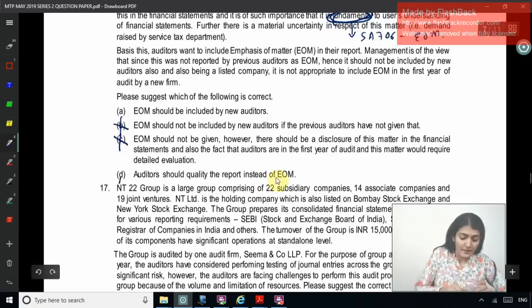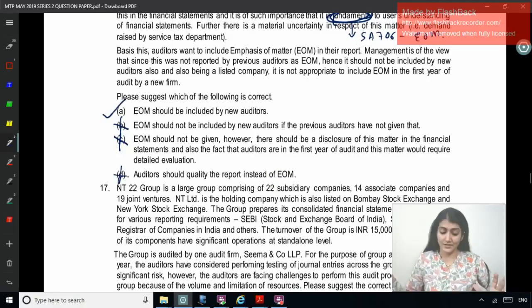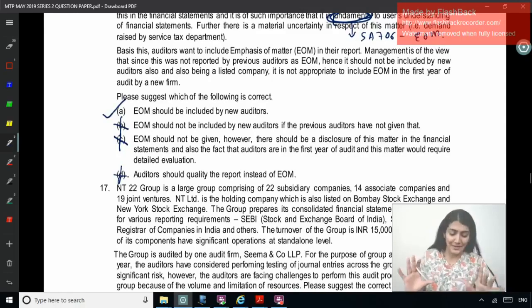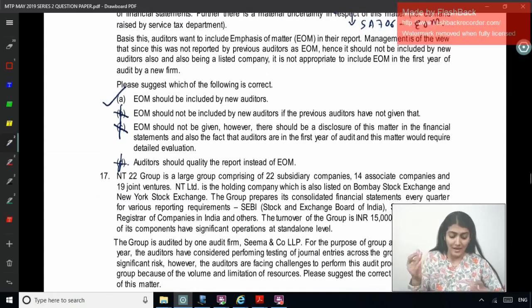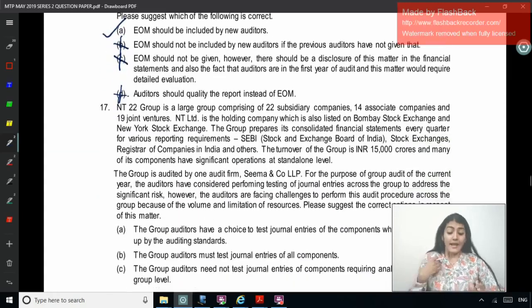No. Right, so the correct option would be A, right? EOM should be included by the new auditors. So sometimes the biggest one is the correct answer, sometimes the smallest one is the correct answer. This analysis does not help, but I'm just telling you. Okay, right, so that was 16, the answer is A. Coming to the next one.